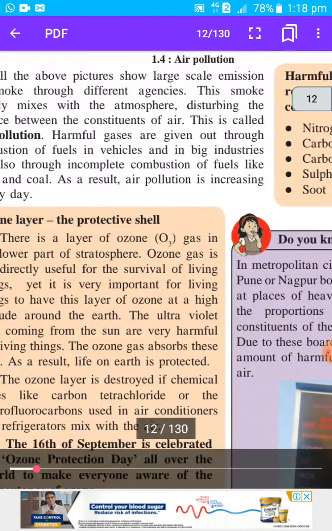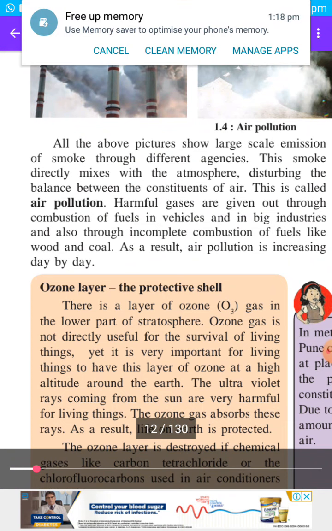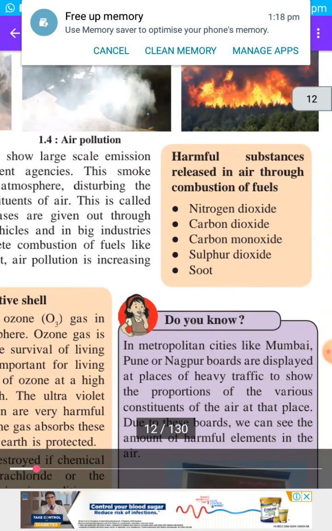In the exam there will be a question: what is air pollution? What will be the answer? When smoke mixes with the atmosphere, disturbing the balance between the constituents of air, this is called air pollution. And which gases are given out? Nitrogen dioxide, carbon monoxide, sulfur dioxide, and soot.